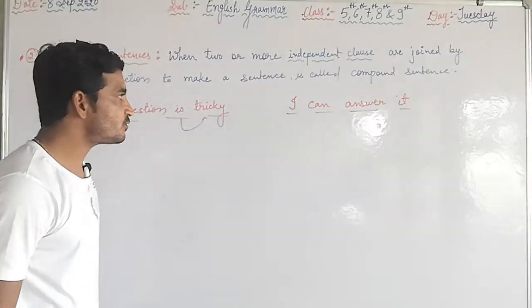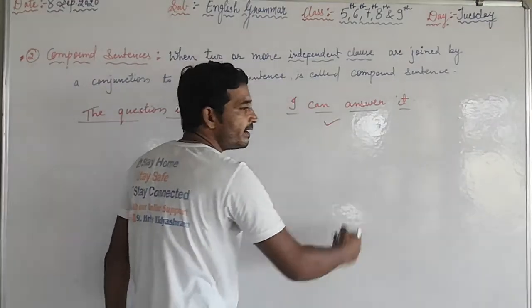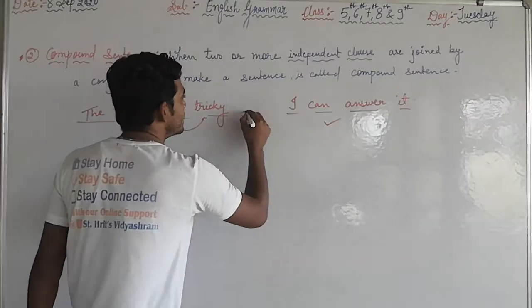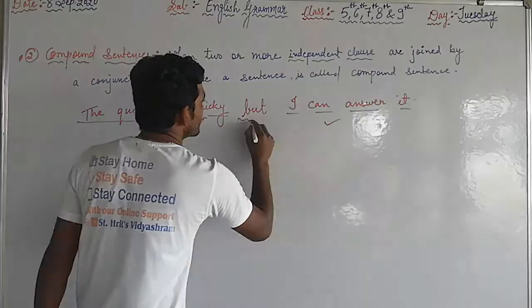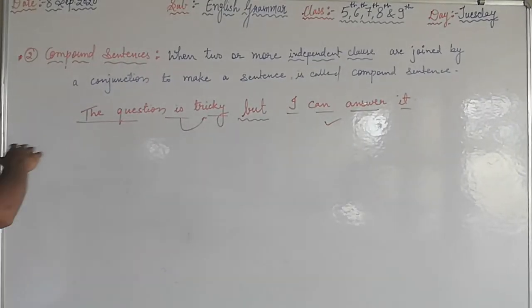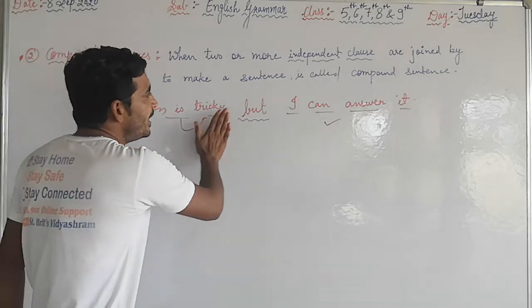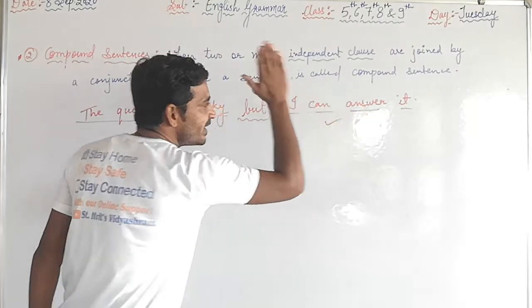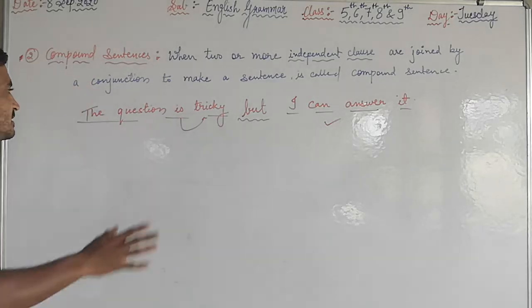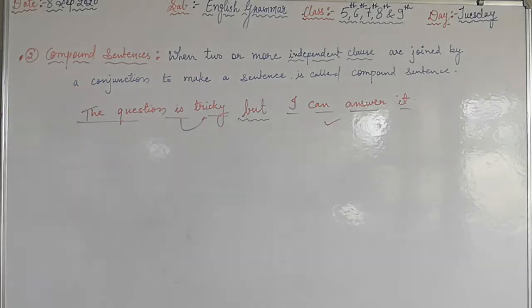I can answer it. This is also an independent clause, but we can join these two independent clauses by the conjunction but. So this is the complete sentence: The question is tricky, but I can answer it. It means I am able to give the answer of this tricky question. This type of sentence is called a compound sentence. Okay, see one more example.